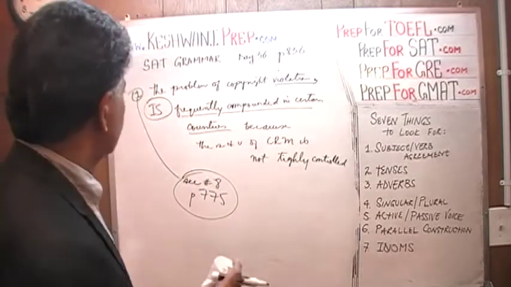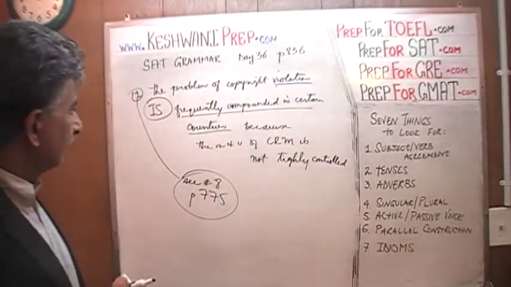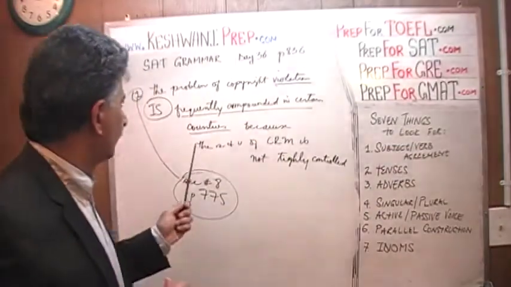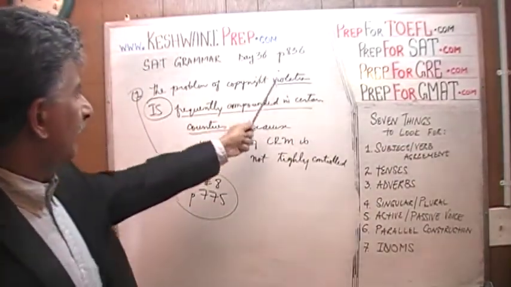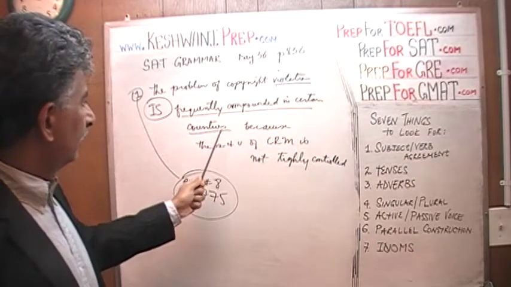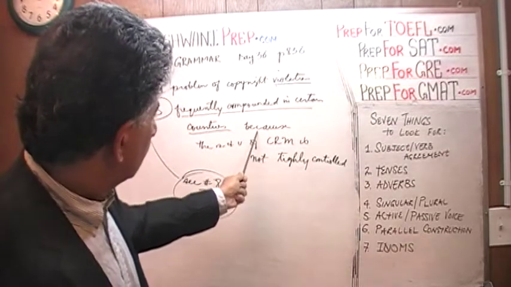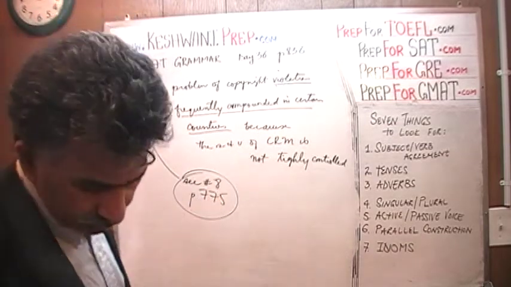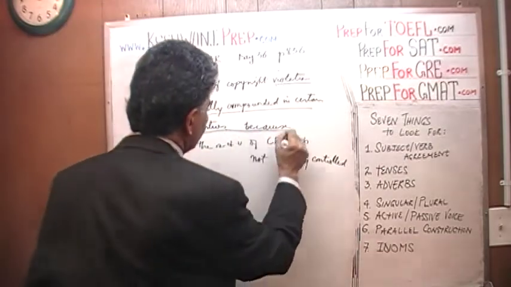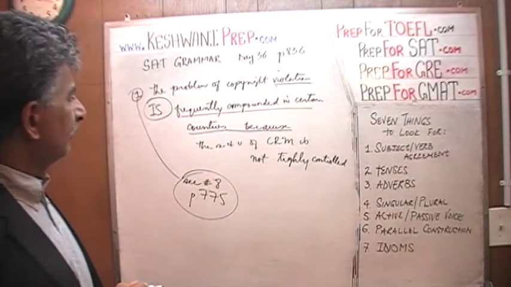That's one issue here. Second issue: let's read what it says now. The problem of copyright violation is frequently compounded in certain countries because, which is also underlined, because the sale and use of copyright material is not tightly controlled.